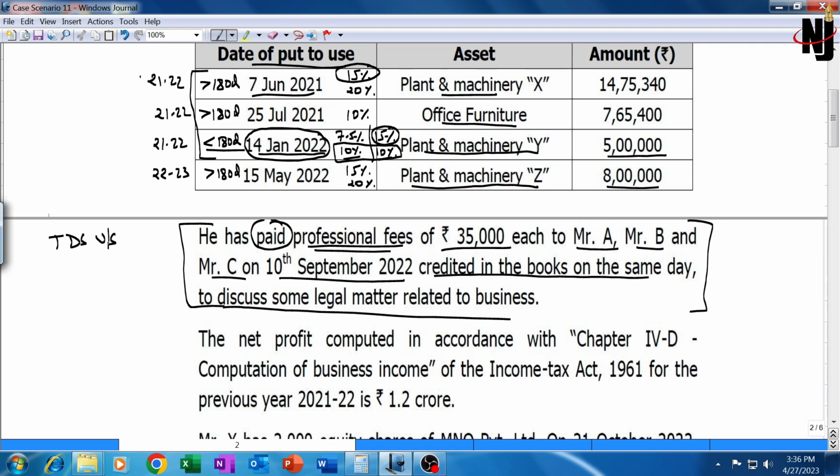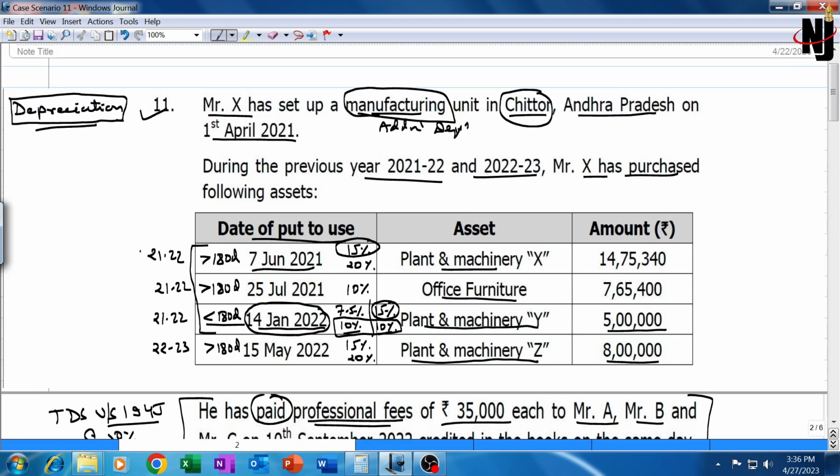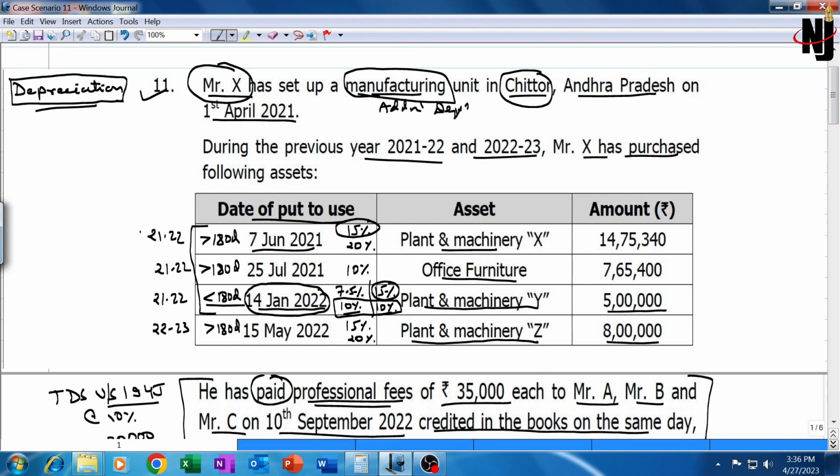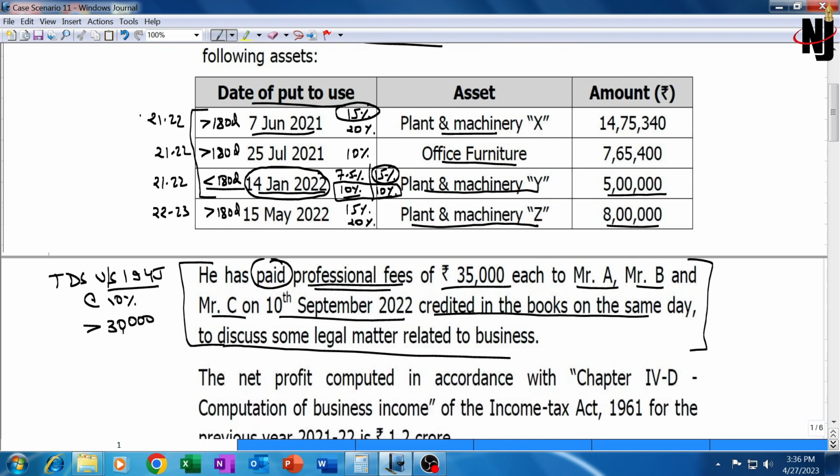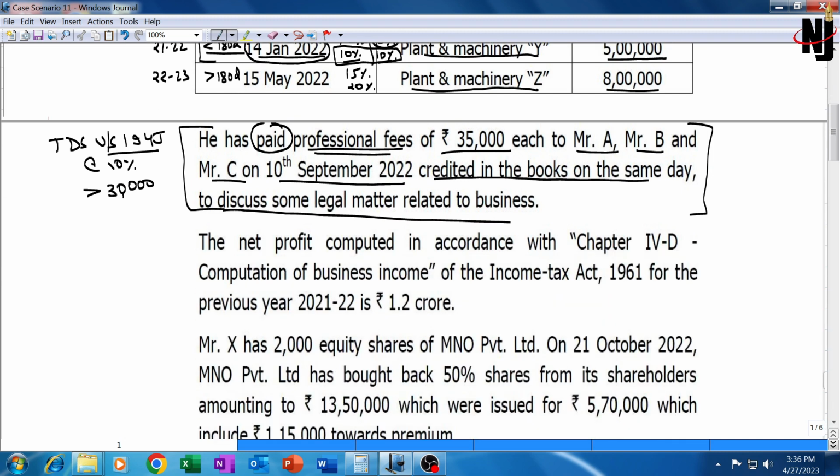TDS under section 194J is attracted at the rate of 10% provided amount paid or payable to each person exceeds 30,000 rupees. However, 194J is applicable to individuals as a payer only if last year's turnover exceeded 1 crore from business or last year's professional gross receipt exceeded 50 lakh rupees. So that will have to keep pending. We will check whether TDS is applicable to this Mr. X or not.